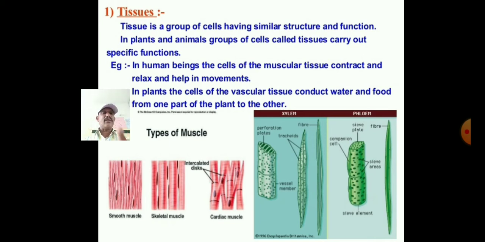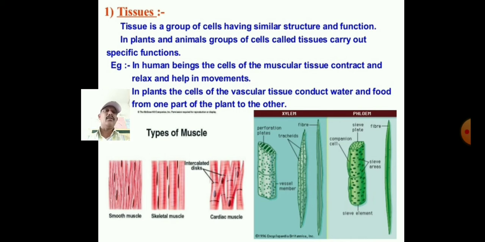Here two pictures of types of tissues are given: the muscles, and xylem and phloem. In the muscle cells, we know that smooth muscle is there, skeletal muscle is there, and cardiac muscle, which we will discuss later in the slide. Then xylem and phloem are there. Xylem tissue, or xylem pipe, conducts the water. Xylem is a water conducting tissue, and phloem is the food conducting tissue. I think you understood this slide.